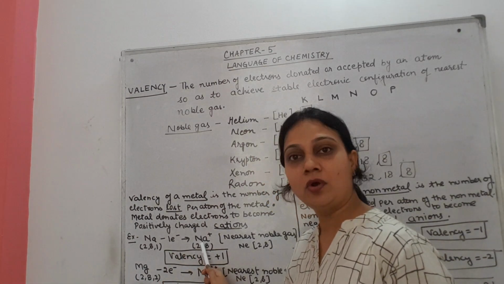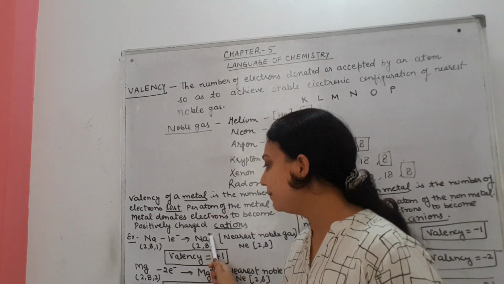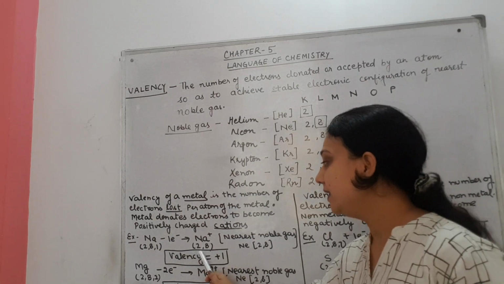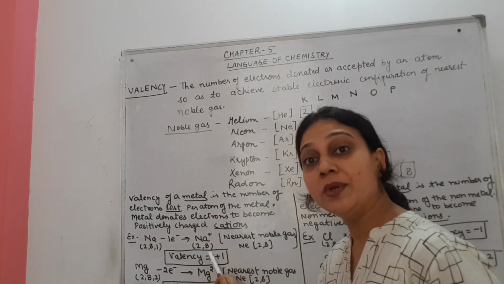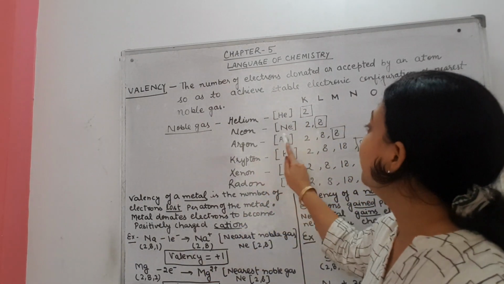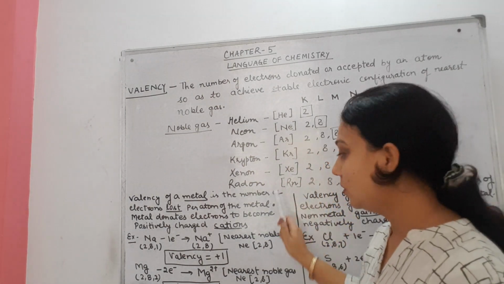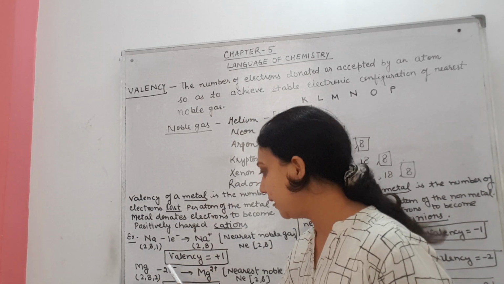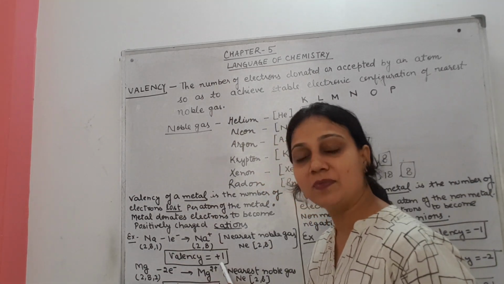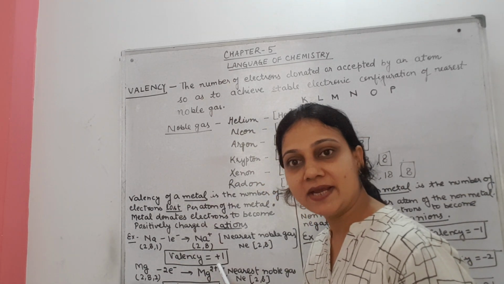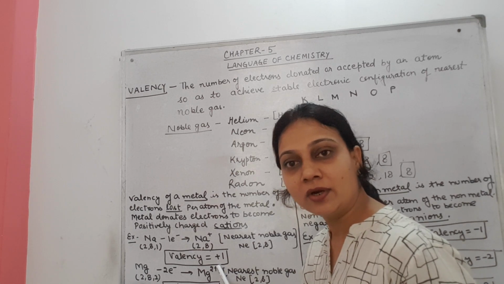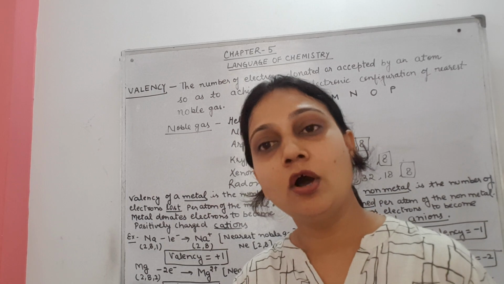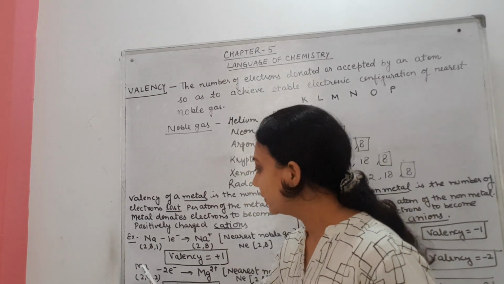After losing one electron, it changed into Na plus ion and its electronic configuration is now 2, 8, which is same as that of neon gas. So what is the valency of sodium metal? The valency of sodium metal is plus 1. Plus sign indicates removal of electron and 1 means 1 electron. Plus 1 means removal of 1 electron.